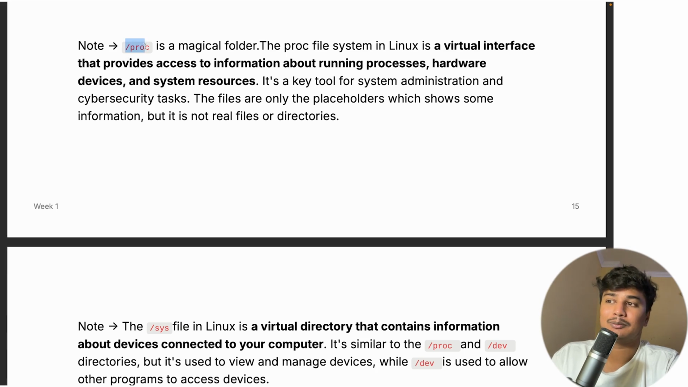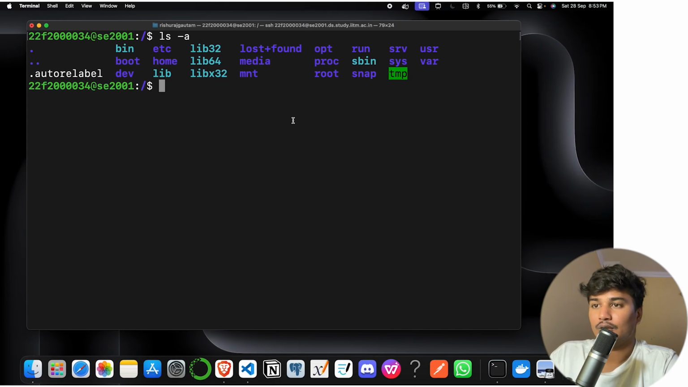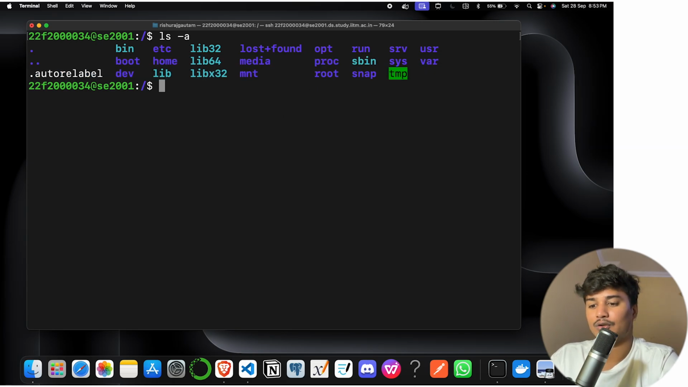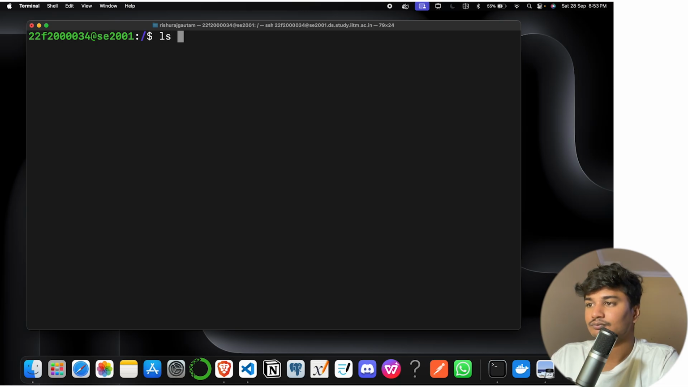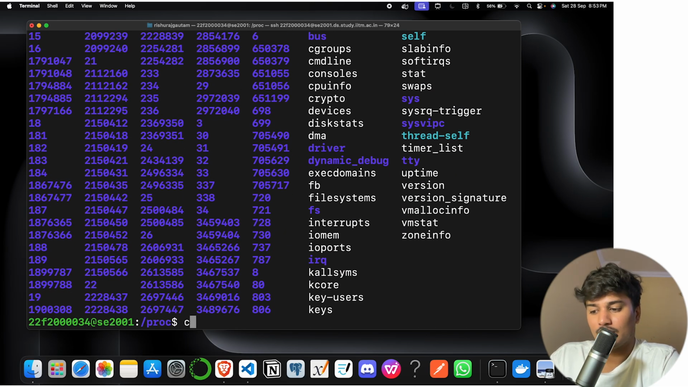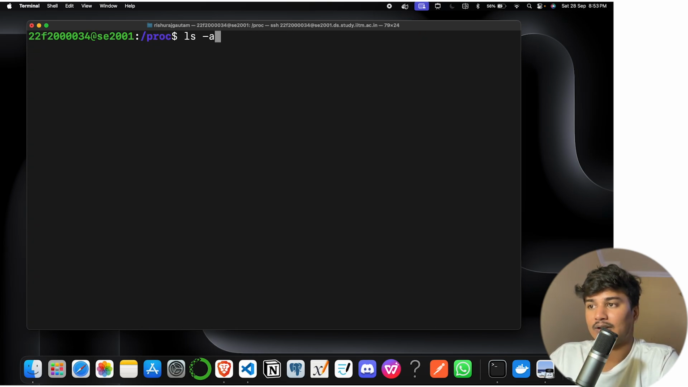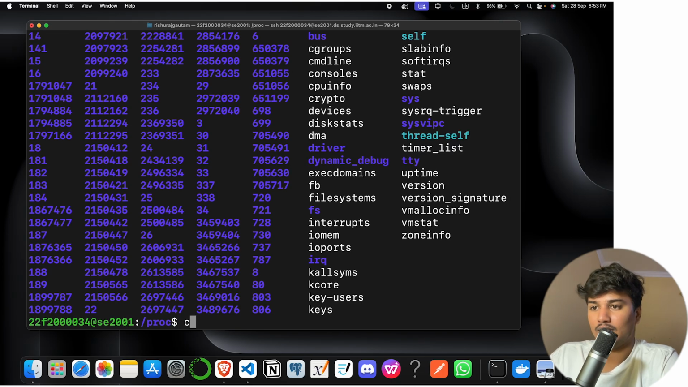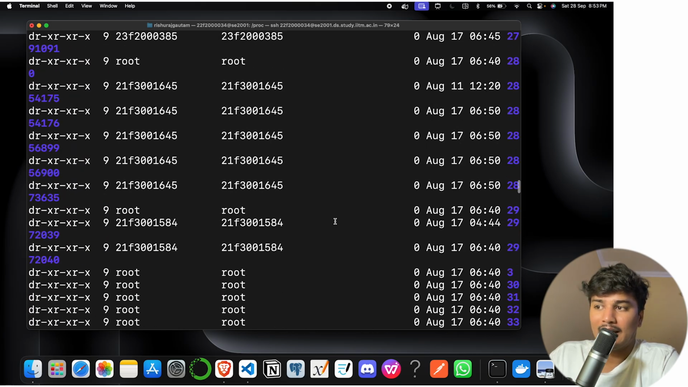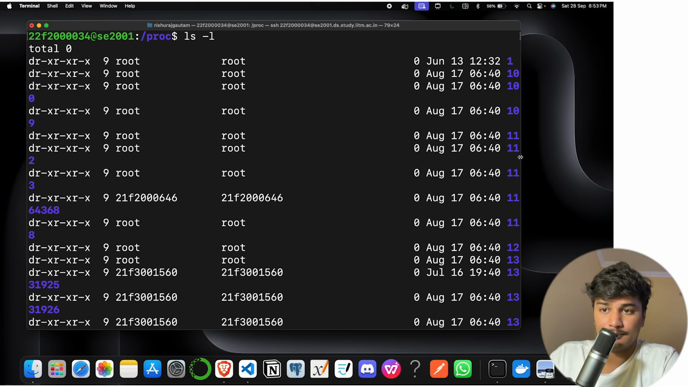talk more about this proc directory. Okay. So here we have a proc directory. You can see here, this is a proc directory. So let's talk about it a little bit. So let's go to the proc directory and just do ls. There are many files. Okay. Nice. Let's do ls -a and ls -lis.